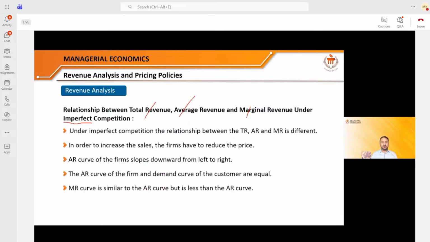Okay, look, imperfect competition is there. That means there are no large number of buyers and sellers. There are maybe few sellers, and few sellers are competing with each other. And since they are competing with each other, there is just one way for an individual seller to increase the sale, which is to reduce the price. The more you reduce the price, the more will be the demand for the product.